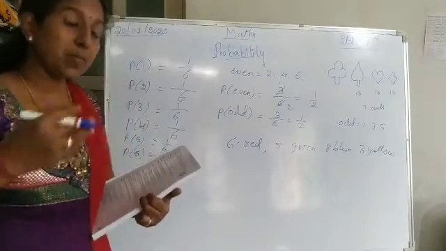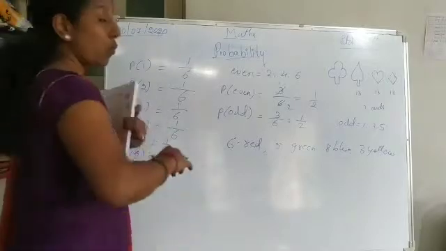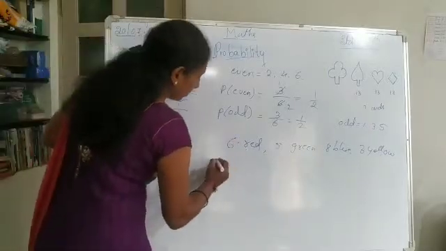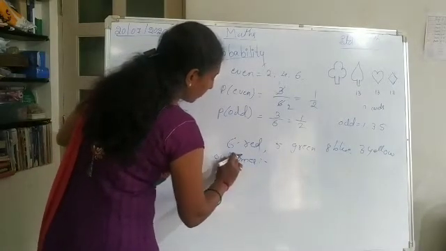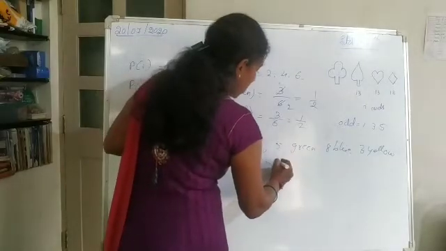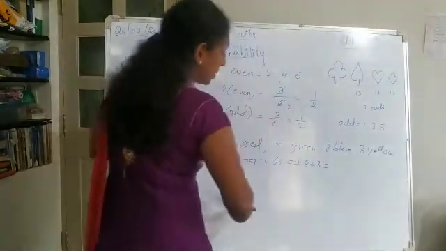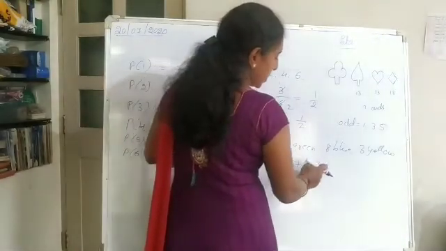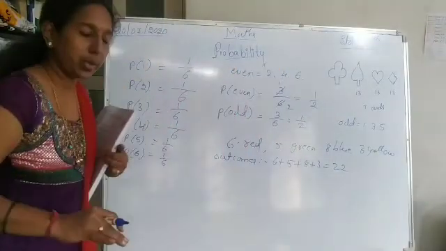So how many times can we get the red one? First question is the red marble. So what are the total outcomes? The total outcome is 6 plus 5 plus 8 plus 3. So how much is it? 11. 11 plus 8 is 19. 19 plus 3 is 22. This is the total outcome.